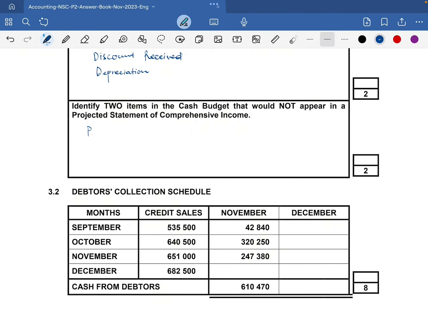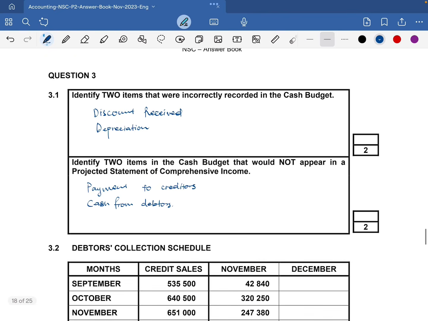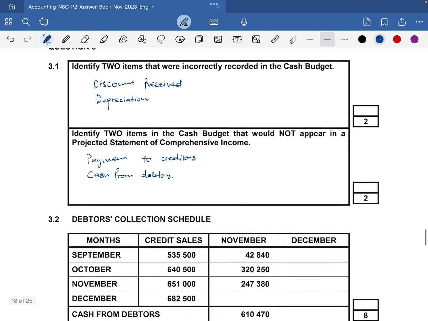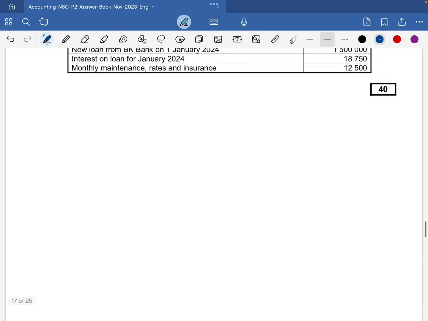We're going to start with the payment to creditors, and then we have the cash from debtors. Those are the two things that we have noted for the second question, and that's our 4 marks. Then we're going to move on to 3.2.